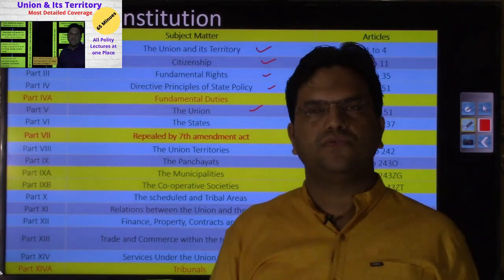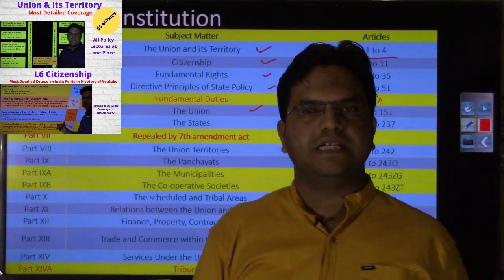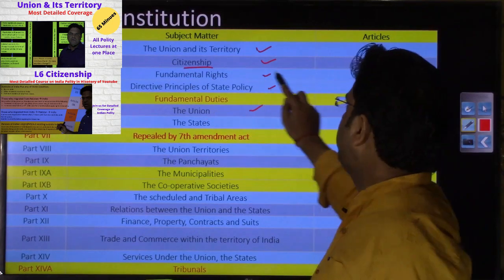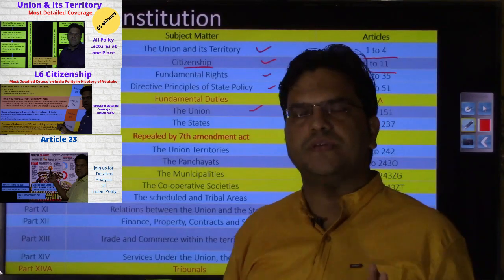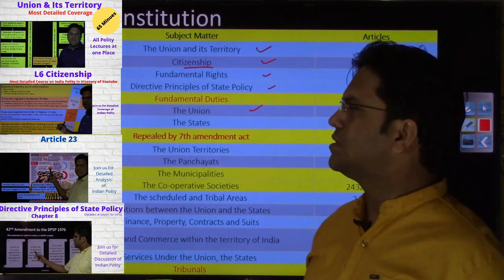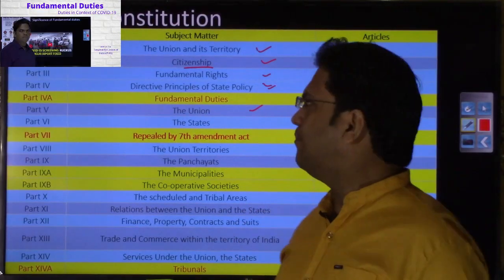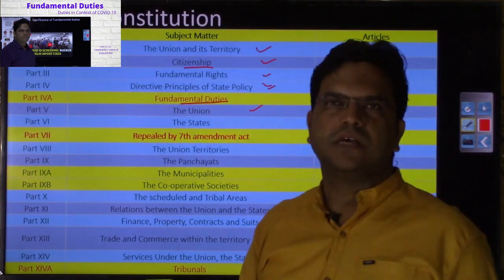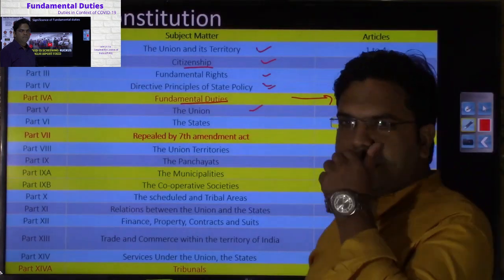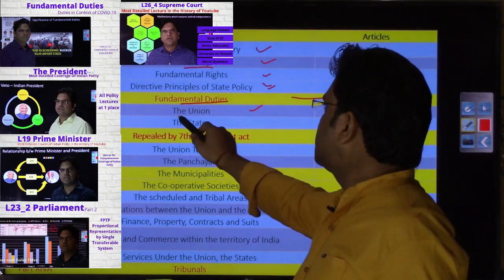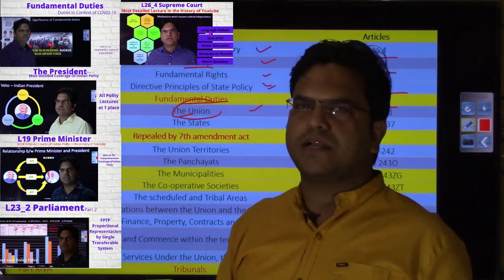Part 1 deals with Union and Territory, spanning article 1 to 4. Then part 2 deals with citizenship, article 5 to article 11. Then part 3, fundamental rights, article 12 to article 35. Then part 4, DPSP, article 36 to article 51. Then part 4A deals with fundamental duties, one article dedicated to this chapter, that is 51A. Then part 5, the Union, the longest part of the Indian Constitution, spans from article 52 to article 151.